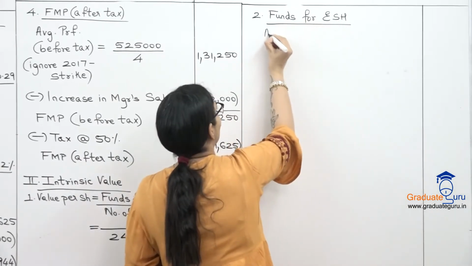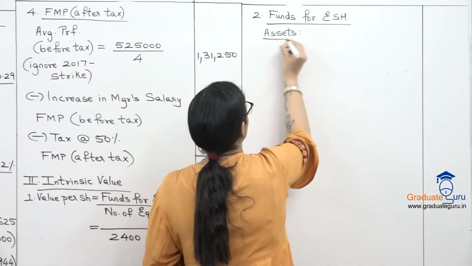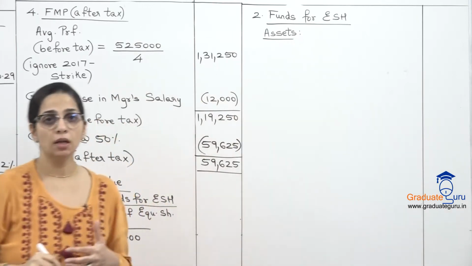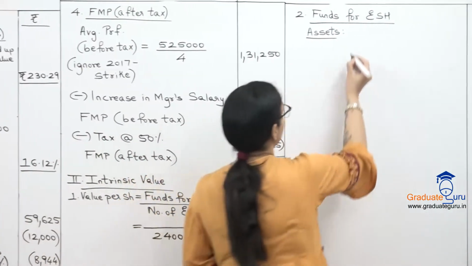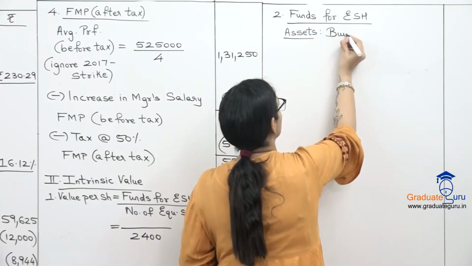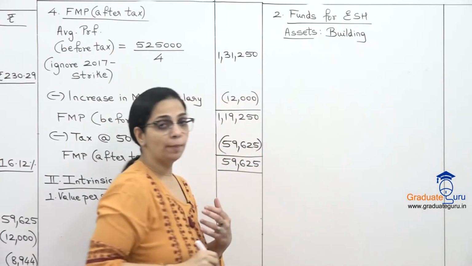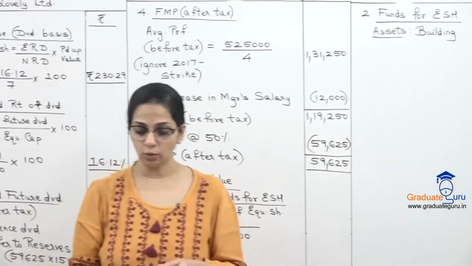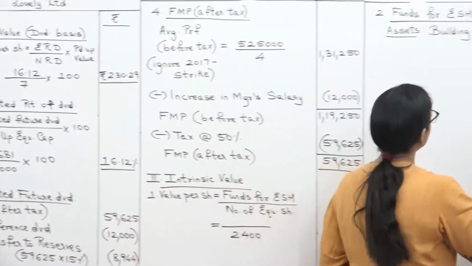We start with our assets in that. This time we have a full balance sheet, so I can do assets minus liabilities. We'll start with the assets. First one is building. For building, they have said there is a revaluation. They have given a new figure, a new amount: 2,70,000.